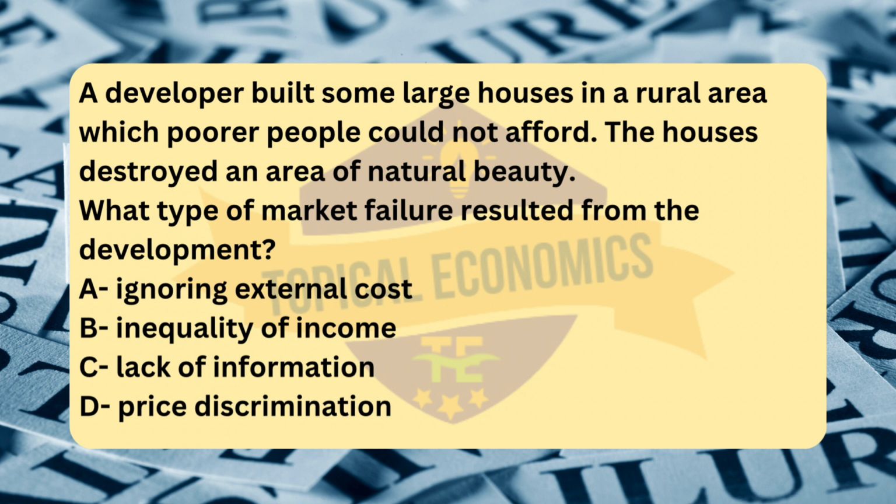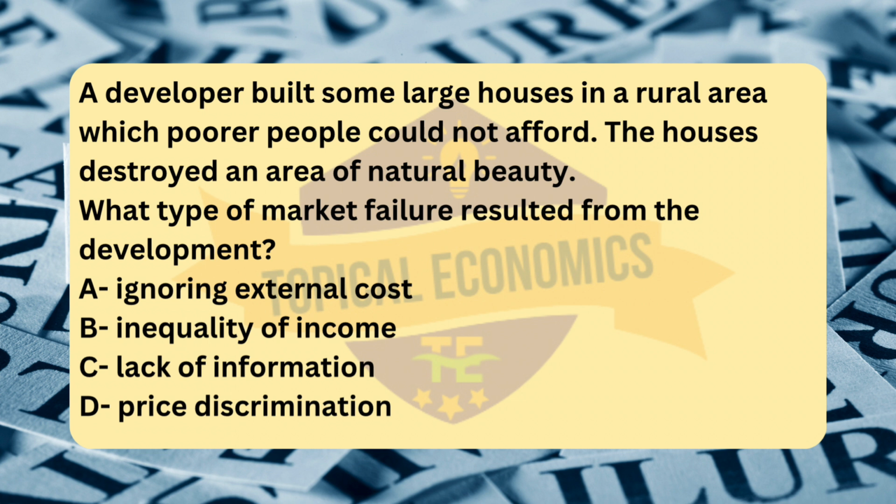Analyzing the other options. Option B, inequality of income. While the fact that the houses are unaffordable for poorer people could reflect income inequality, the market failure described here is more about the external costs of the development, not the distribution of income. Inequality of income is a separate issue related to income distribution, which is a concern, but not the primary market failure in this case.